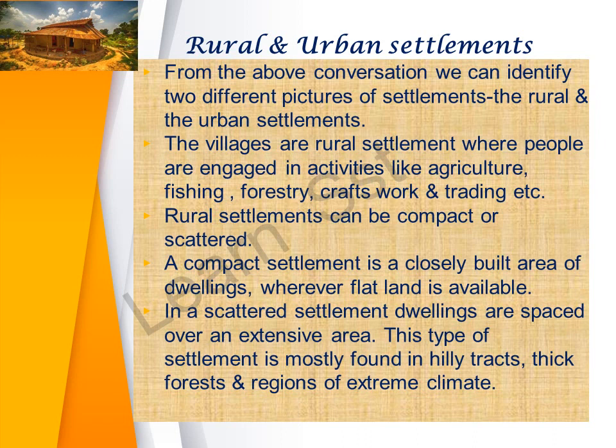A compact settlement is a closely built area of dwellings where flat land is available. So, very close by you have in a compact settlement, whereas in a scattered one, it is spaced out into an extensive area. This kind of settlement you will mostly find in the hilly regions, in the thick forests, and in the regions wherein there are extreme climatic conditions. Like it would be too hot or too cold.